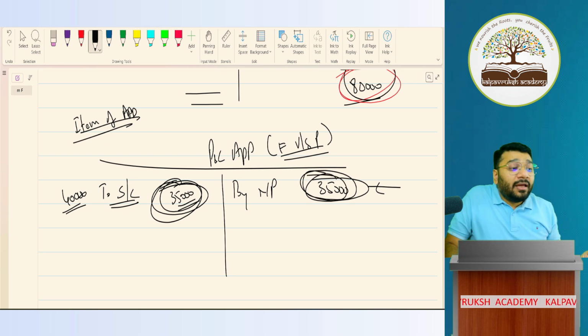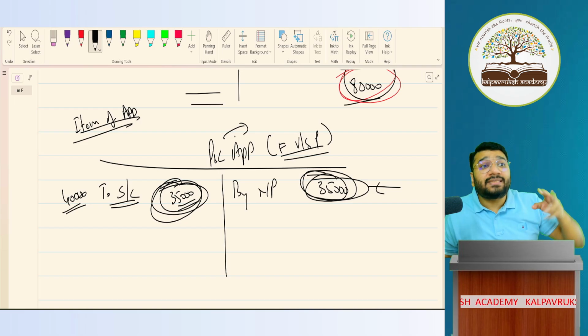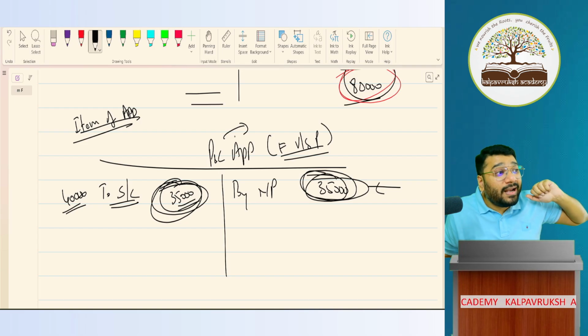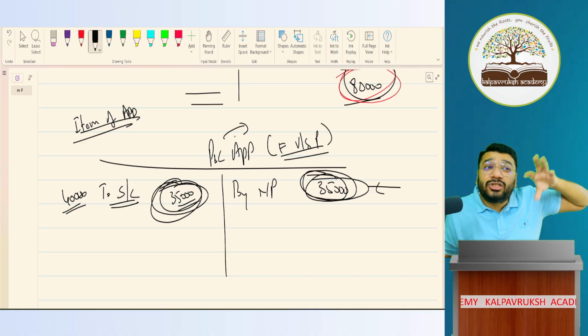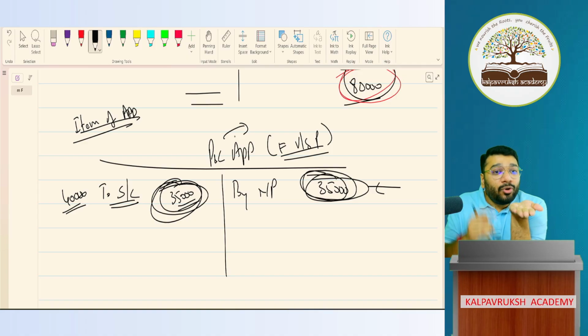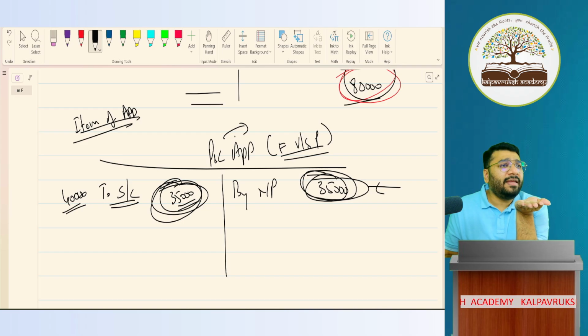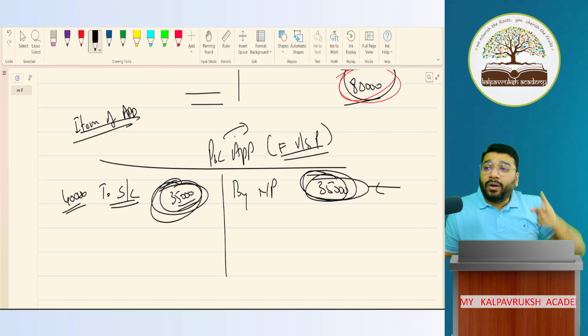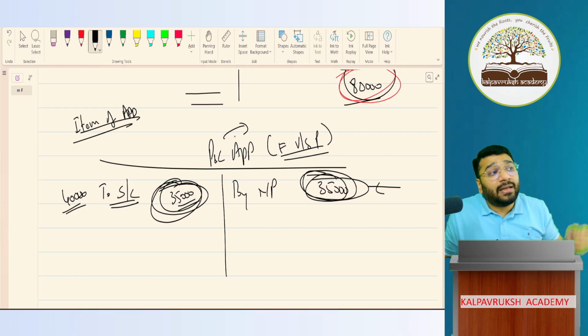Why? Because another name for the P&L appropriation account is the distribution account. Distribution means I will distribute what I have. If I have 35,000 laddus in my hand, how much can I distribute? 35,000 only. Can I distribute 40,000 laddus? Not possible. So what is the difference between charge against profit item and item of appropriation?